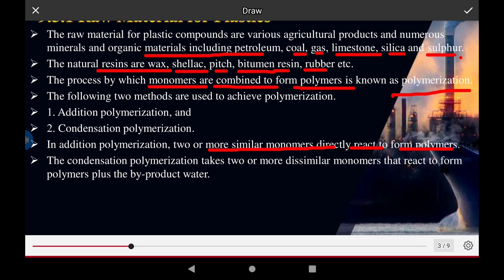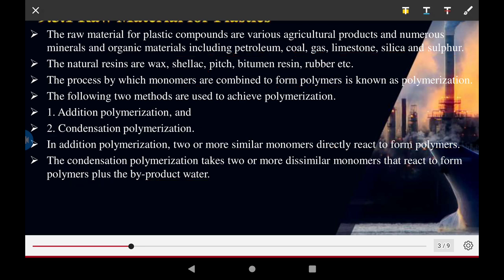The condensation polymerization takes two or more similar monomers that react to form the polymers, producing a by-product such as water, and is used for polymers or in the production of metals.